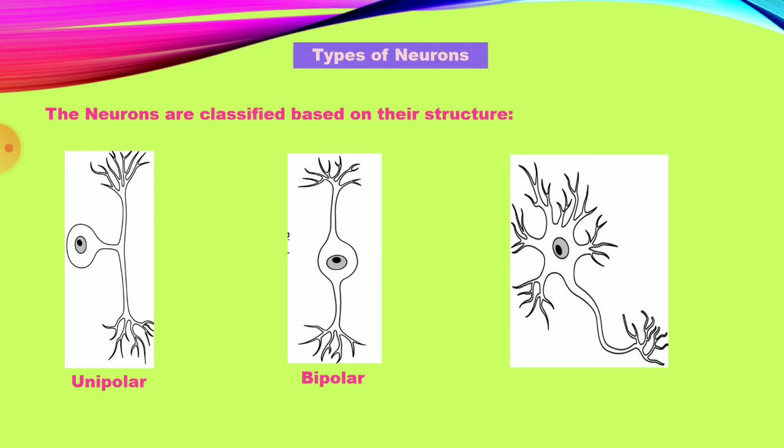Unipolar neurons are found in the early embryo, not in the adult. Bipolar neurons are present in the retina of the eye and the epithelium of the nasal chamber. Multipolar neurons are found in the cortex of the brain.